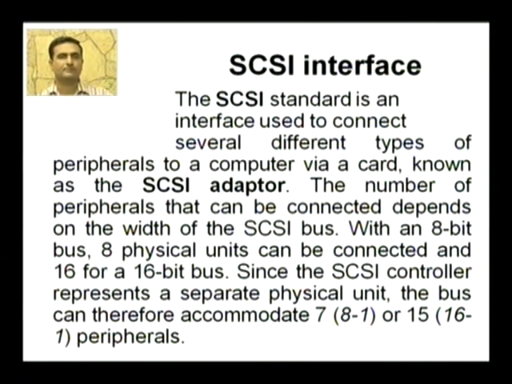If the width of the SCSI bus is 8 bit, then 8 physical units can be connected, and if the width is 16 bit, then 16 devices can be connected. The devices connected are equal to the width of the SCSI bus.